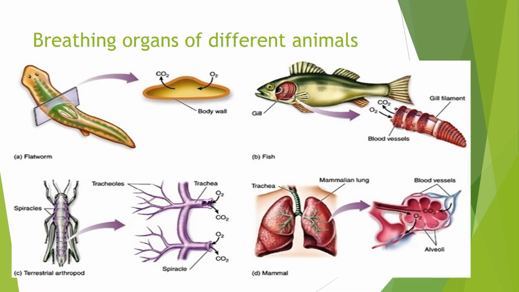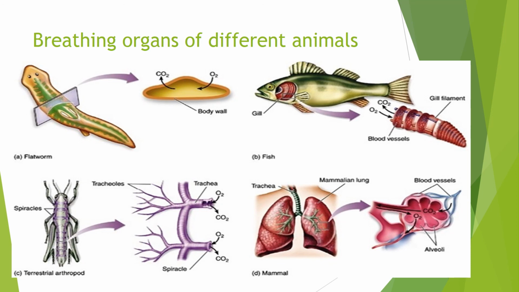Let me see now the breathing organs of different animals. Other than human beings, what are the breathing organs of different animals? In the case of aquatic organisms like fish, prawn and crab, it is the gills. For small worms and earthworms, the moist body wall is the breathing organ.